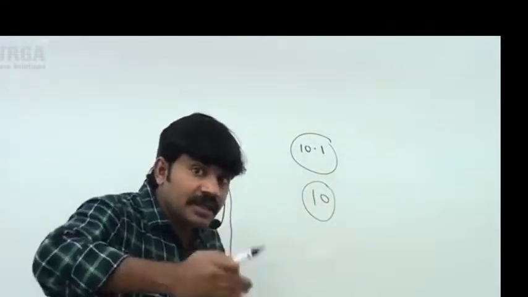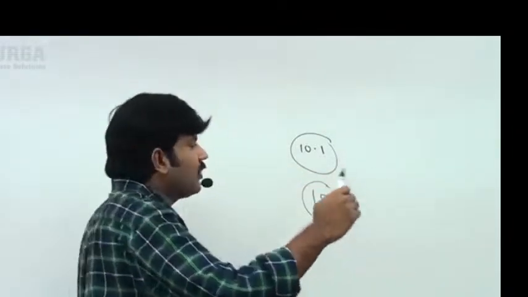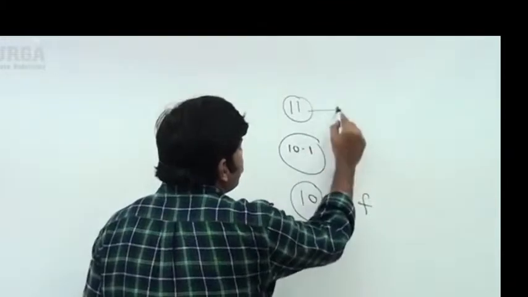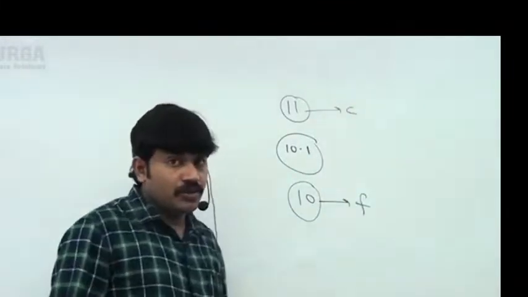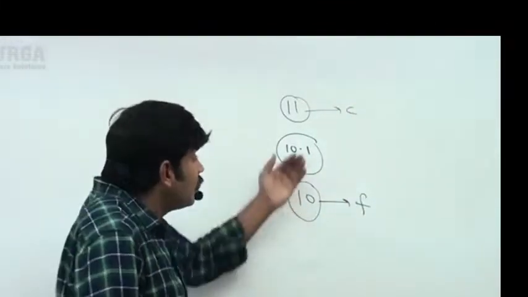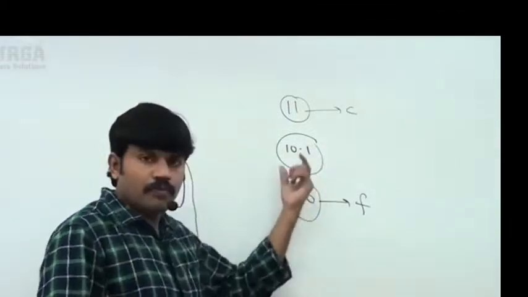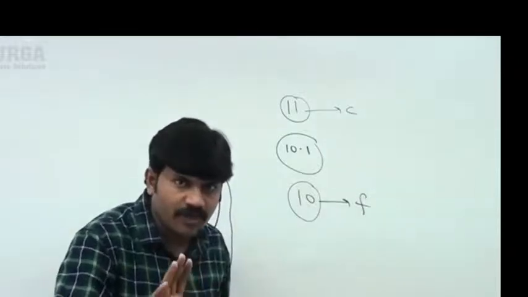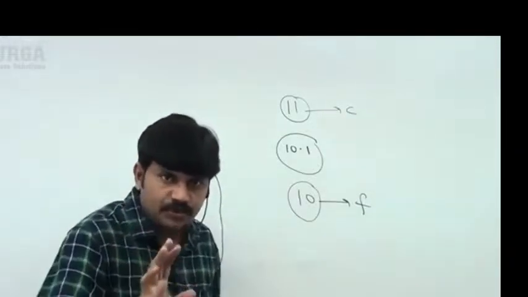Ceil value means the next rounded, next integer value. It is 11. So, this is the floor value, and this one is what? Ceil value. You should be aware. Floor means the nearest integer before this, which is by default considered the floor value. Flooring, ceiling, you should be aware.